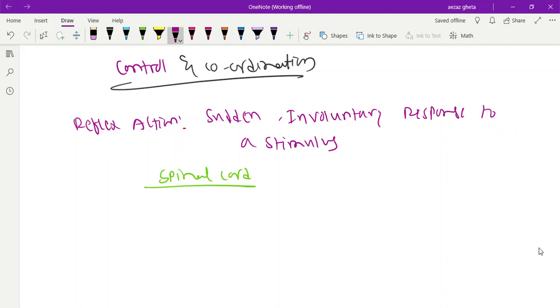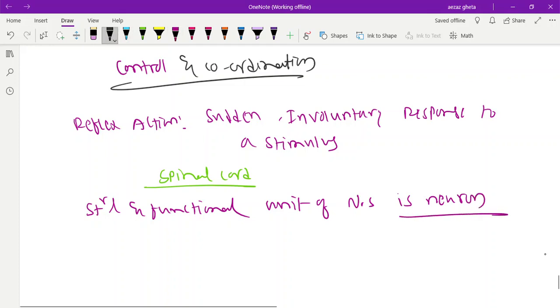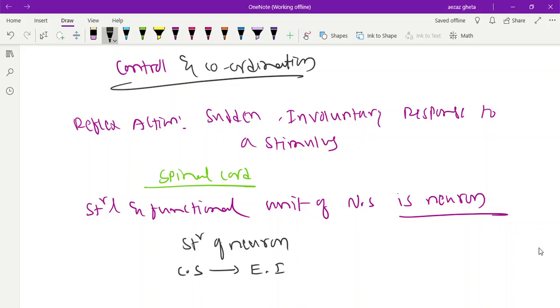You got it. And remember, the structural and functional unit of the nervous system is the neuron or nerve cell. The structure of a neuron is very important. It has dendrite, axon, and cell body. Dendrite receives the stimulus, and at the tip of the dendrite, the chemical signal is converted into electrical impulses. That is happening at the tip of the dendrites.